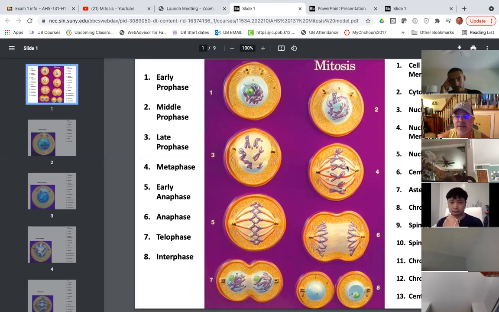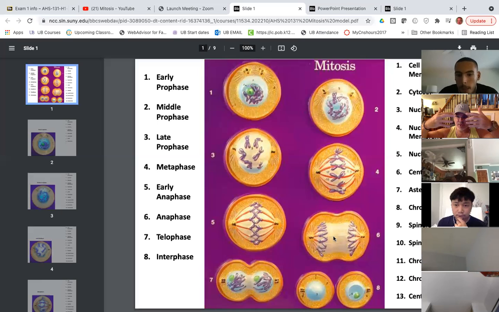But right here at number 4, this is where you see metaphase. For the first time, things are kind of aligned up in the center here. Okay, in number 5 and number 6, 5 is early anaphase, 6 is anaphase. Okay, so 6, you start to see the spindles started pulling apart, and you start to see the chromosomes look like that letter A. All right, because it's pulling, the strings are pulling it in. So they start to invert and go the other way.